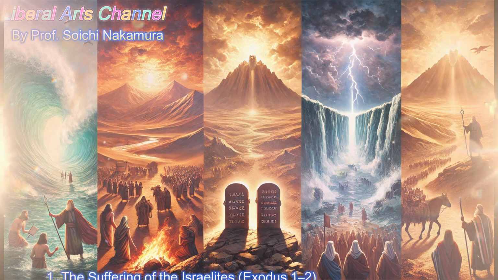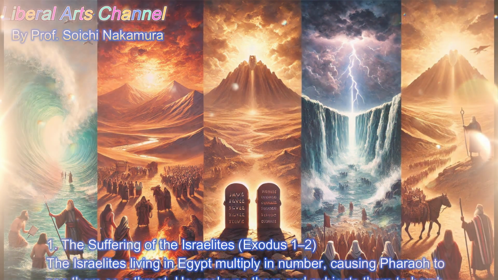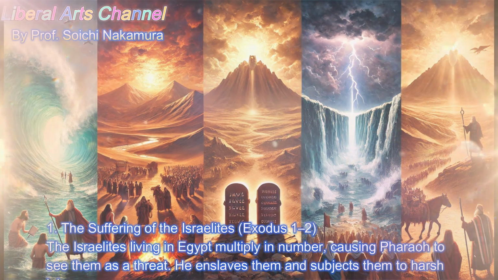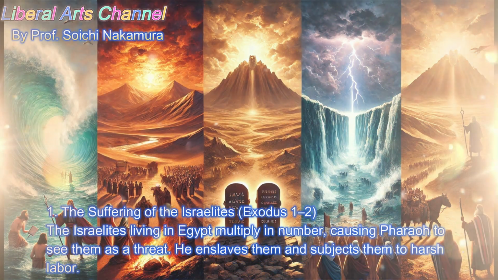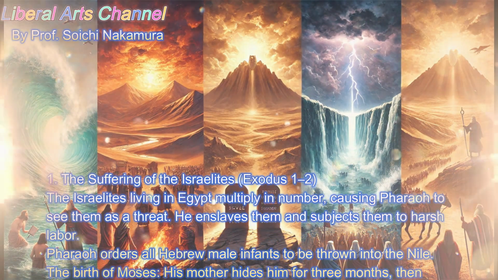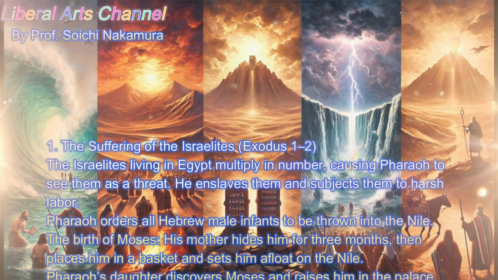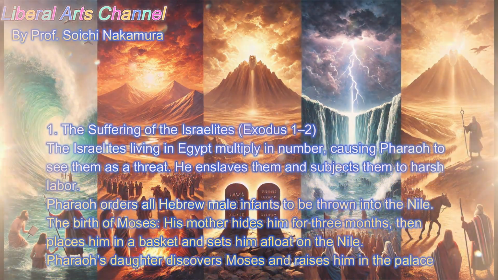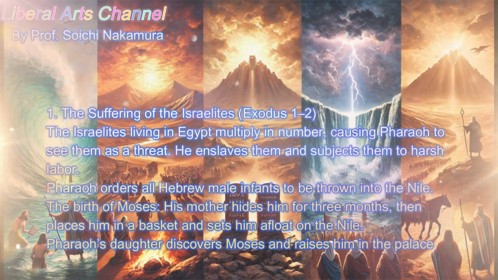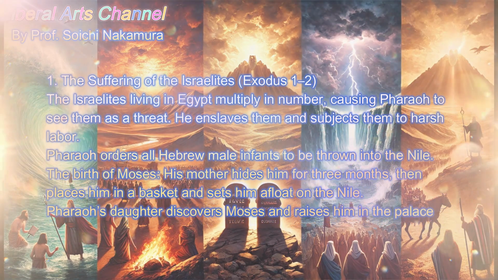1. The suffering of the Israelites. Exodus 1-2. The Israelites living in Egypt multiply in number, causing Pharaoh to see them as a threat. He enslaves them and subjects them to harsh labor. Pharaoh orders all Hebrew male infants to be thrown into the Nile. The birth of Moses. His mother hides him for 3 months, then places him in a basket and sets him afloat on the Nile. Pharaoh's daughter discovers Moses and raises him in the palace.